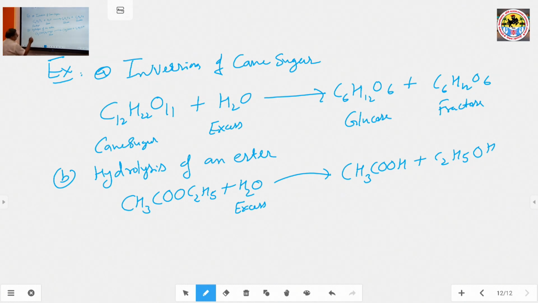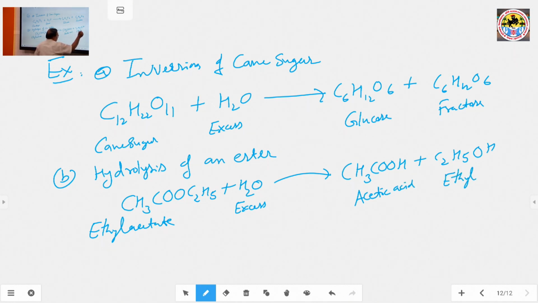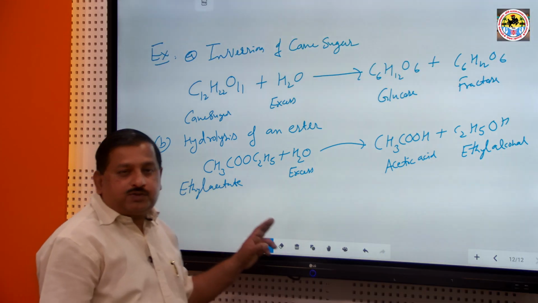This is ethyl acetate, and it gives acetic acid and ethanol, or ethyl alcohol. So, this is another example of a first order reaction.